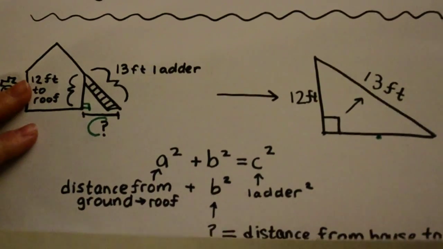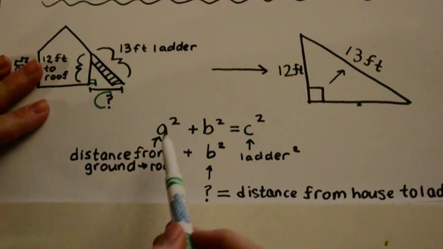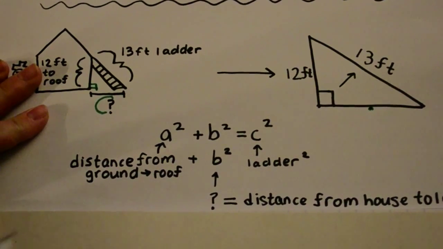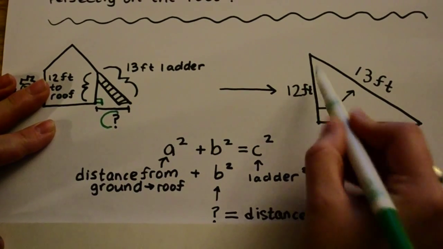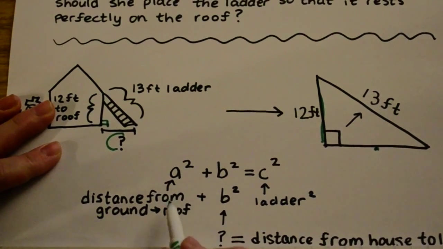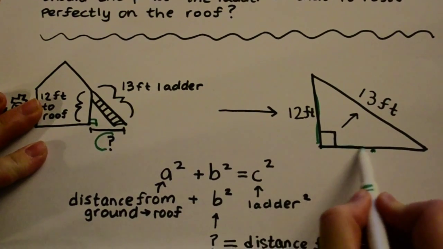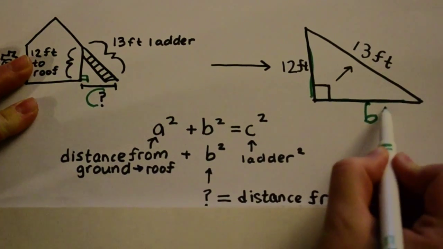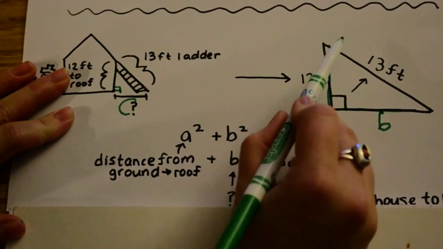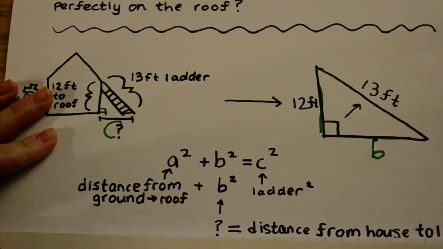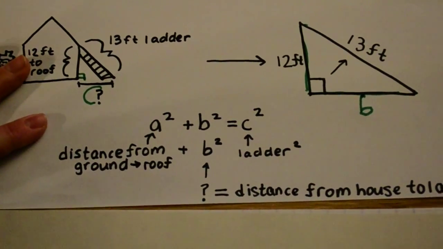So, using what we learned, the Pythagorean theorem, where a squared plus b squared equals c squared, we're going to say that a is the distance from the ground to the roof. So a is this distance here, plus, let's call b this side. We don't know what that is. Plus the distance of the ladder squared, which is the 13. So let's solve for b.